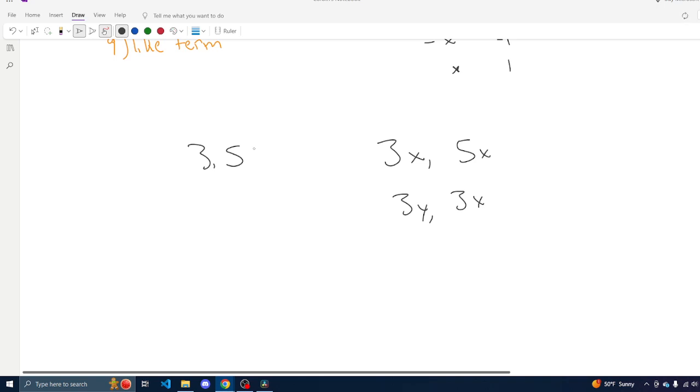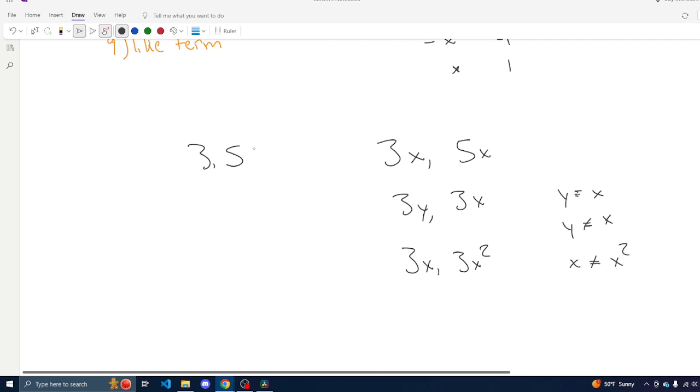These variables could be equal to each other, but they could also not be equal to each other. And just because they're equal to each other in one equation doesn't mean they're going to be equal to each other in every equation. Likewise, 3x and 3x squared are not the same because x is not always guaranteed to be equal to x squared.